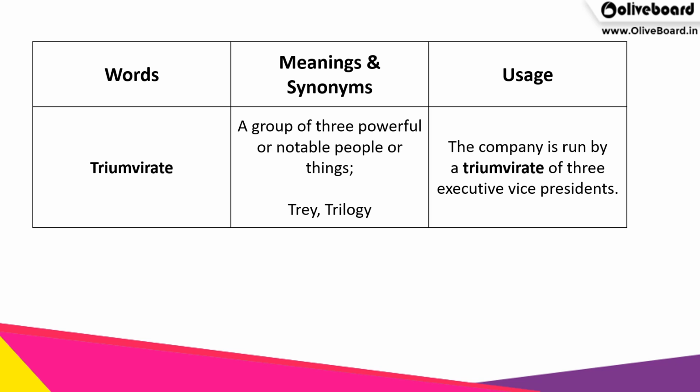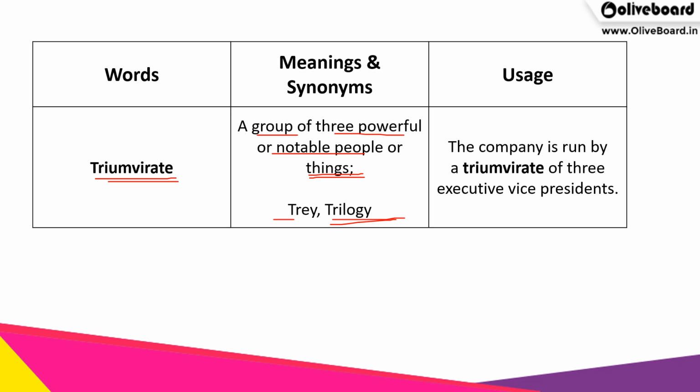The next term is triumvirate. Okay, so it is triumvirate, which means a group of 3 powerful or notable people or things. So that means 3 people come together and they are really powerful and they've done something which is very good or something very different or unique. So the synonyms are tri or trilogy.